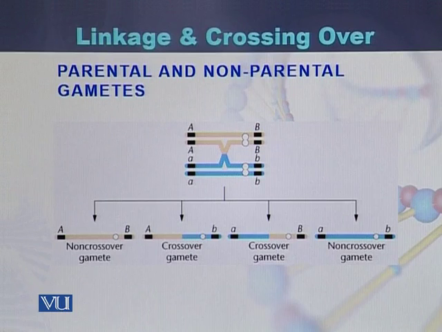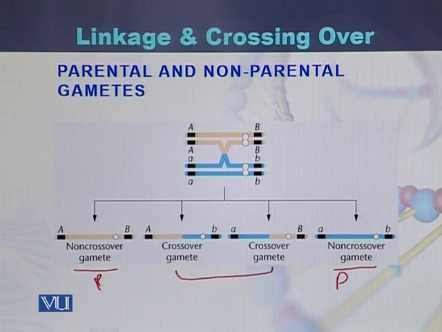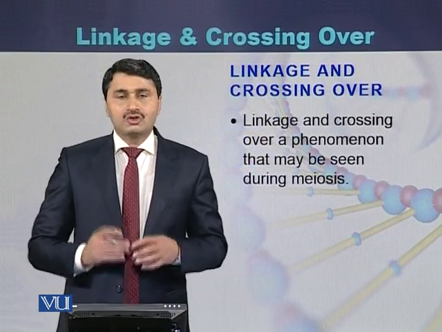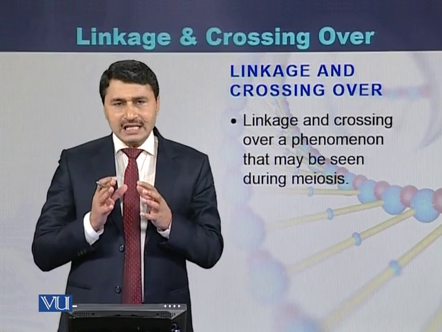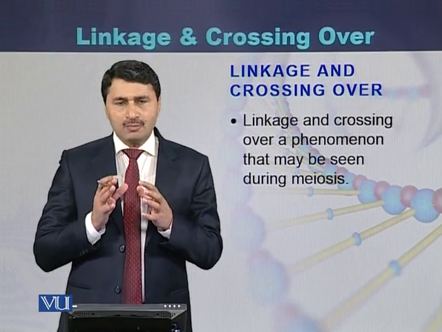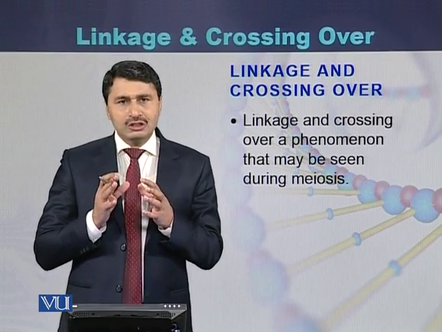As a result of chiasmata formation, or crossover, two of the gametes will have the parental type. This is parental type and this is parental type. P is for parental, while these two are the non-parental type. So we can say that linkage and crossover are phenomena that take place during meiosis.